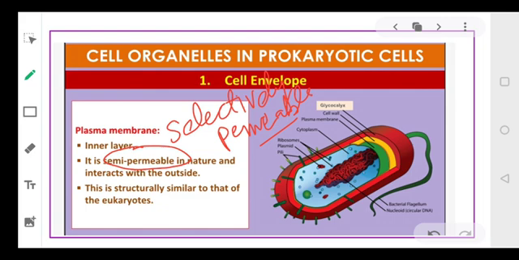It does not allow every substance to move in and out of the cell. And the plasma membrane of prokaryotes is structurally similar to the plasma membrane present in eukaryotes.